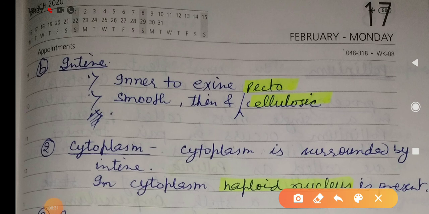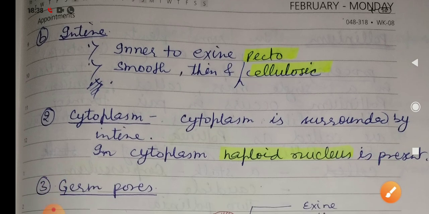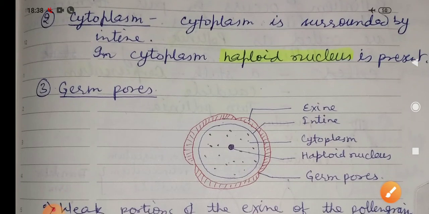Intine is inner to exine. This is smooth, thin and made up of pectocellulose. Intine surrounds the cytoplasm. In the cytoplasm, a haploid nucleus is present.